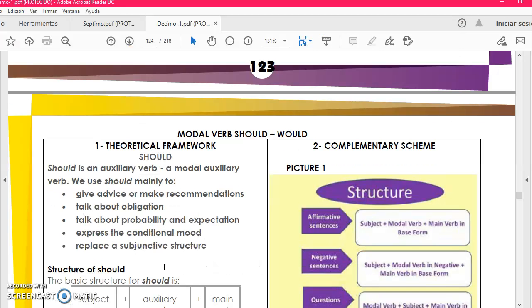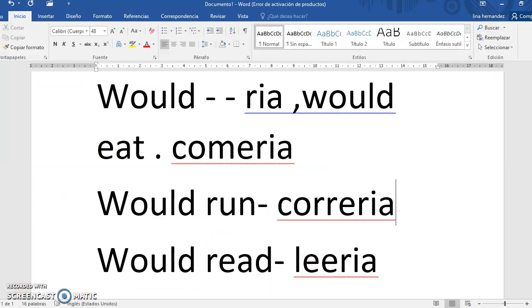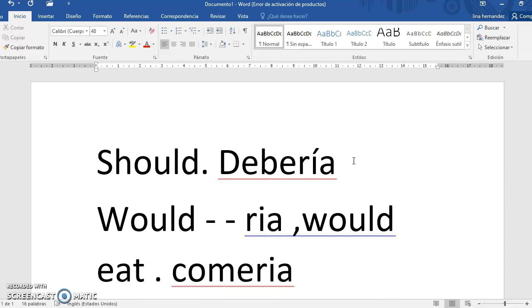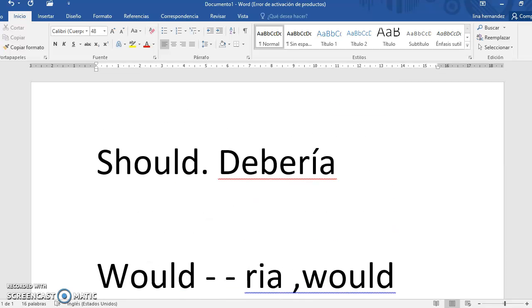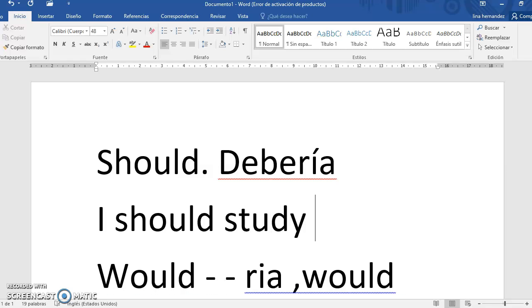Well, should is an auxiliary verb. That means that when we have an auxiliary verb, we obligatorily have to use another verb, and this verb is in the base form. For example, I should, yo debería, study harder. Yo debería estudiar más fuerte.